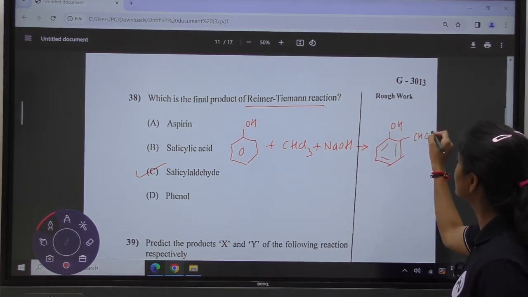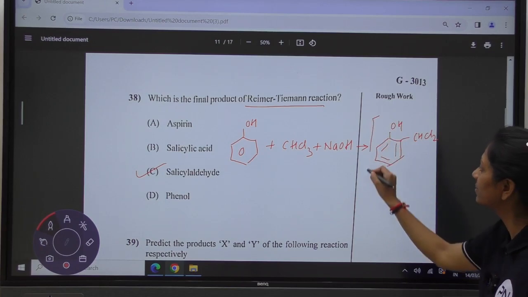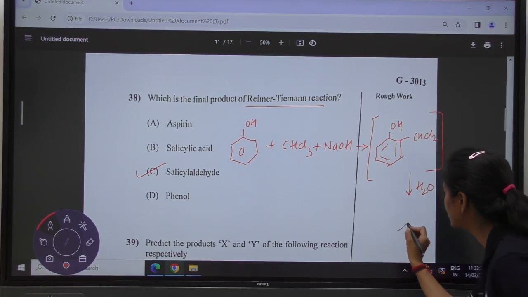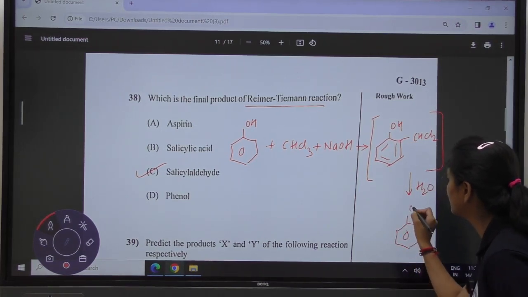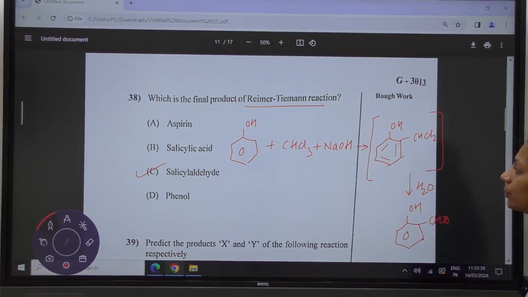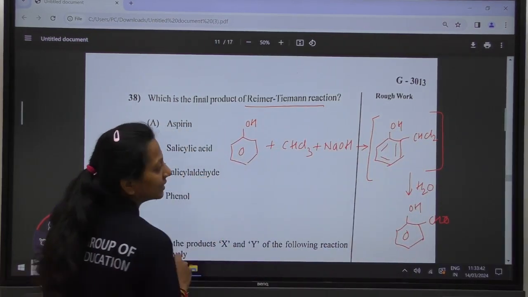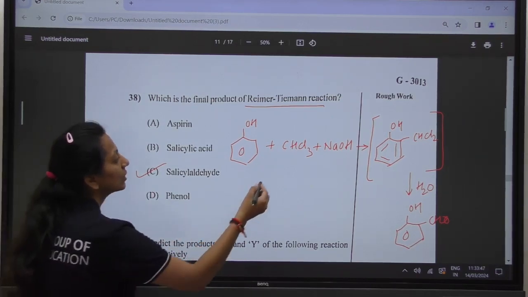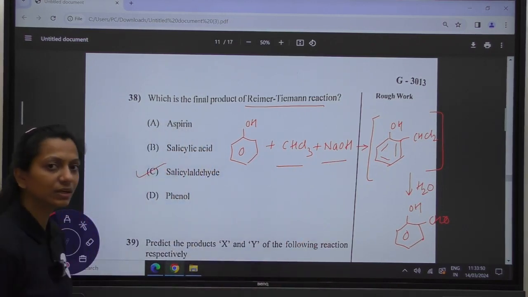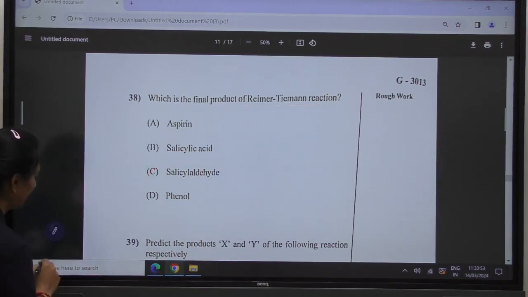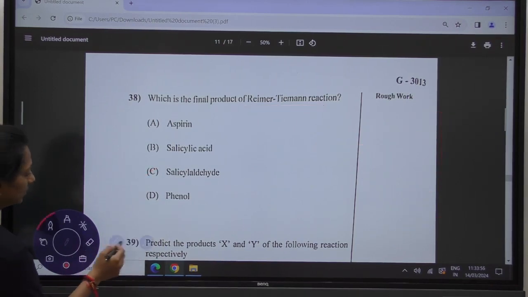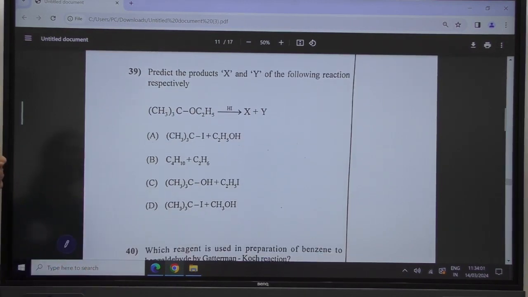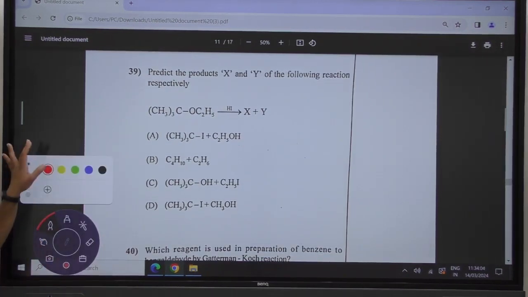It is forming the compound which is your CHCl2, and this is somewhere your intermediate, which upon further hydrolysis is going to give you the compound with CHO, which is salicylaldehyde. So the correct answer is option number C. This is the reaction and this is the chloroform in presence of NaOH. Okay. Moving towards the next question. Reimer-Tiemann was one of the name reactions. Now question number 39.